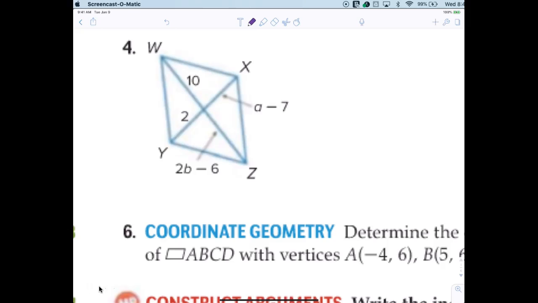Say it again. Yes. So what am I at? What's the word I'm looking for? What do the diagonals do? What do they do to each other? Bisect each other. Yes, they bisect each other. All right. The diagonals of a parallelogram bisect each other.